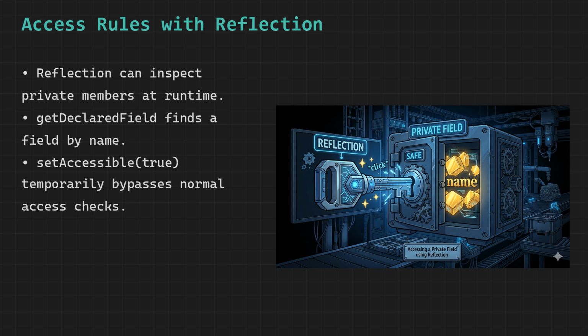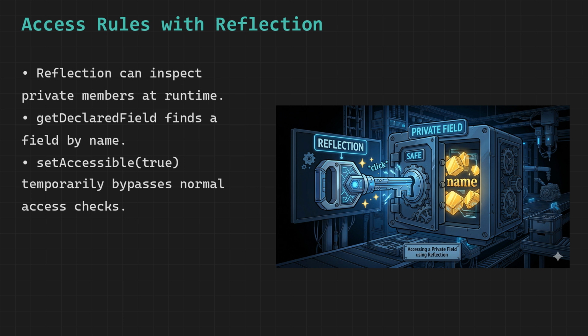To find a specific variable, we use getDeclaredField, where we pass the exact name of the field as a string, and this method searches the class and returns a field object which is represented by Field, and this object acts like a handle that allows us to interact with that variable dynamically.